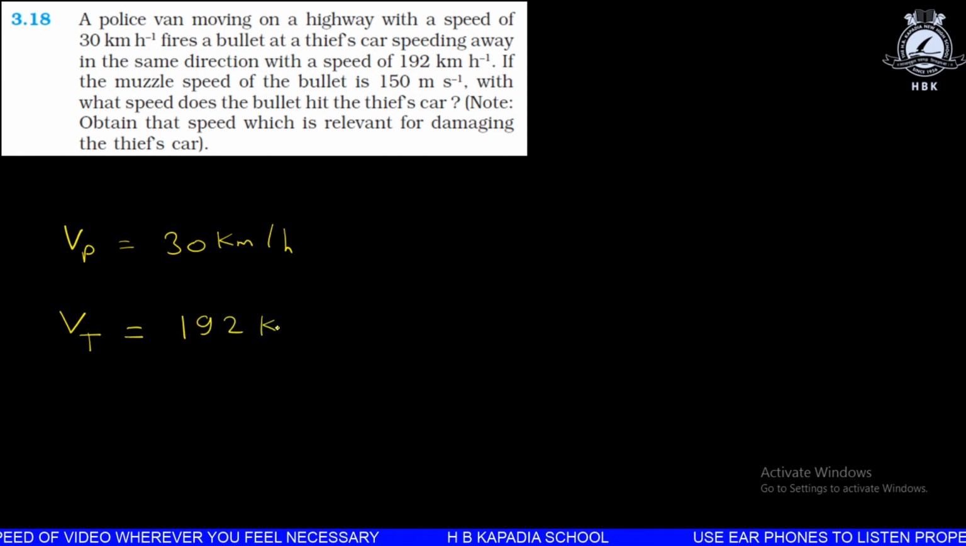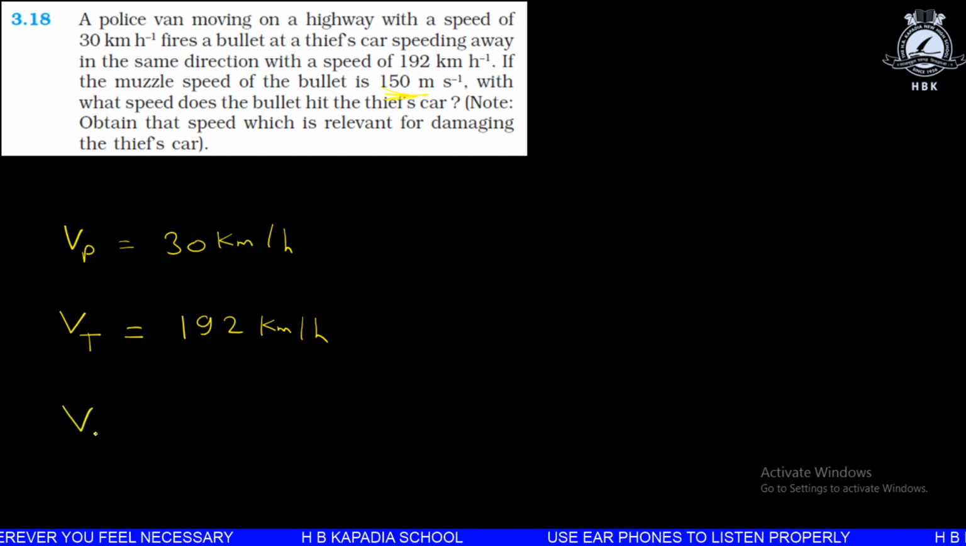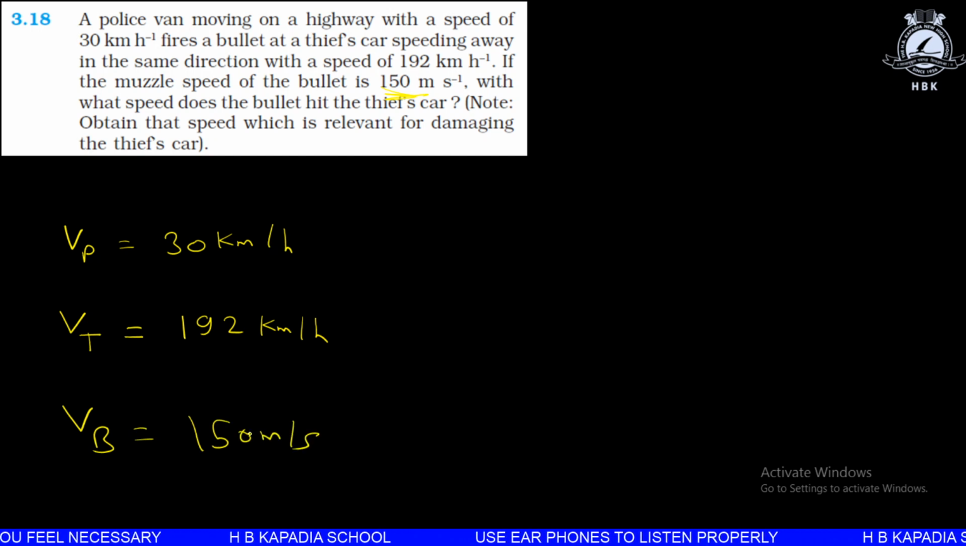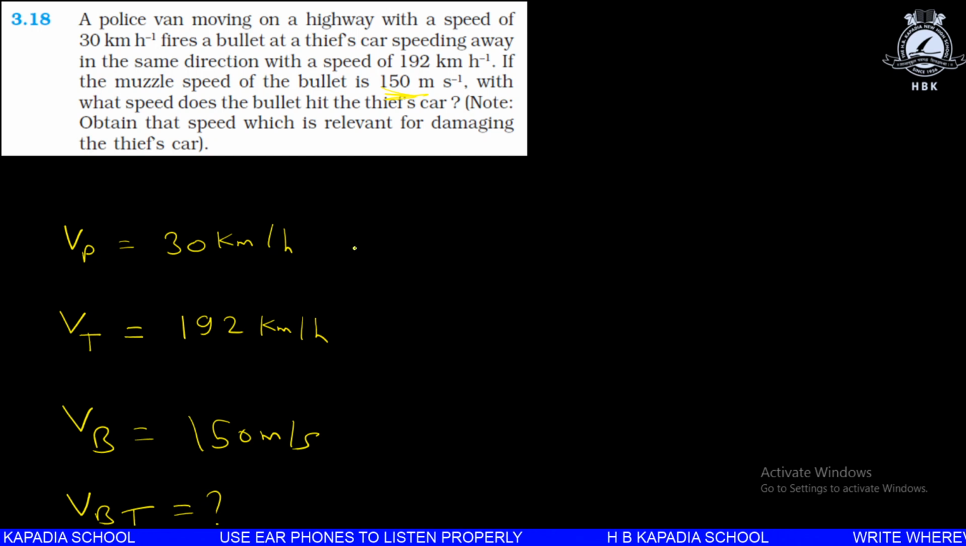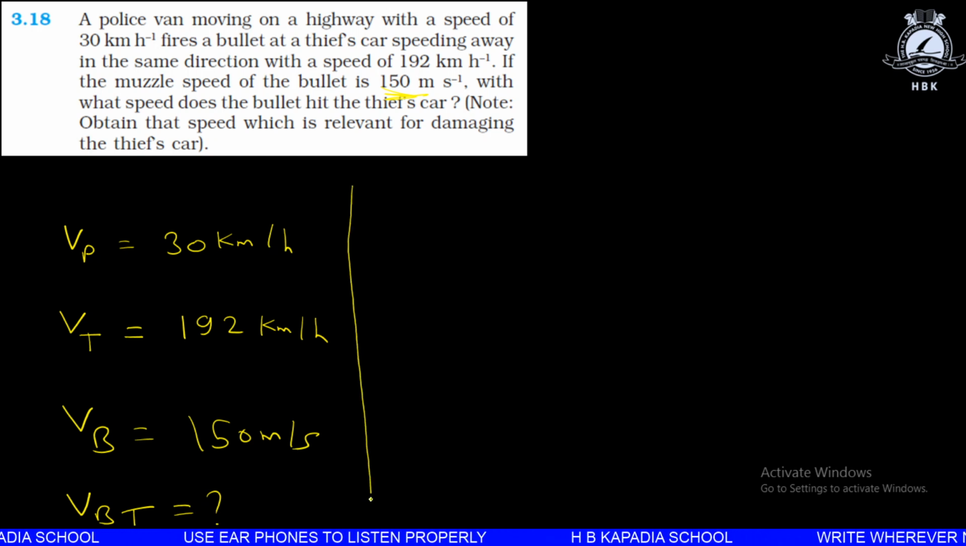It's very high, but don't worry, this policeman has a gun and he fires a bullet, and the velocity of the bullet is 150 meter per second. We want to find out the speed with which the bullet will hit the thief's car. We want to find out the velocity of the bullet with respect to the thief. What velocity of bullet will the thief experience, that we want to find out.